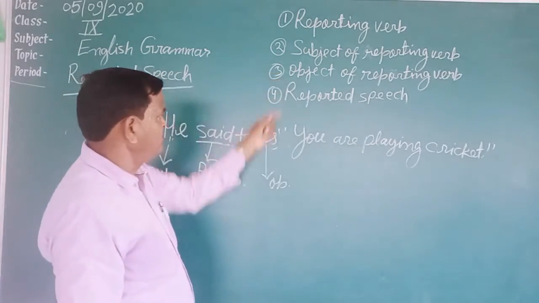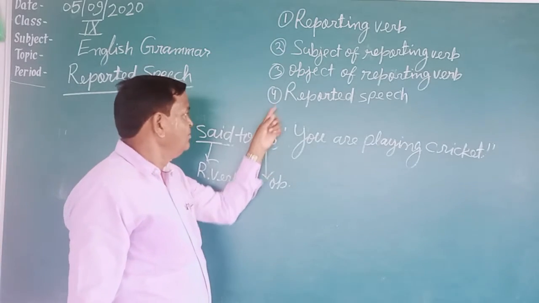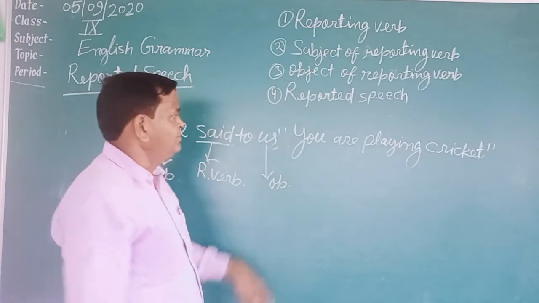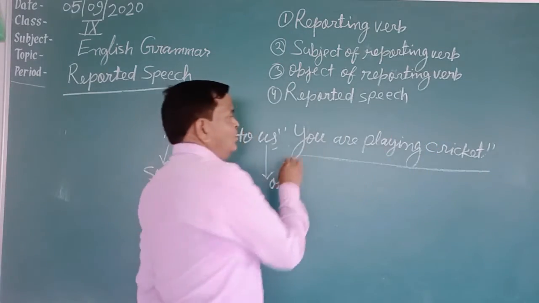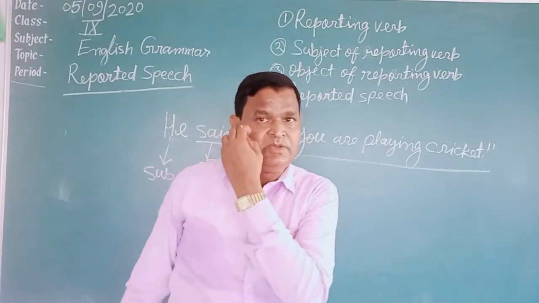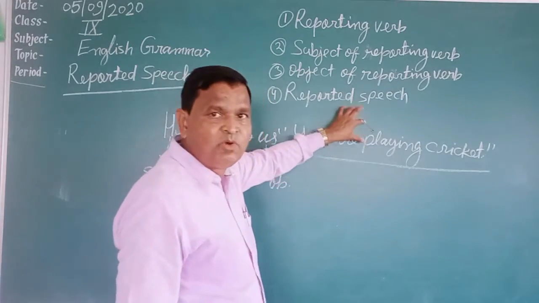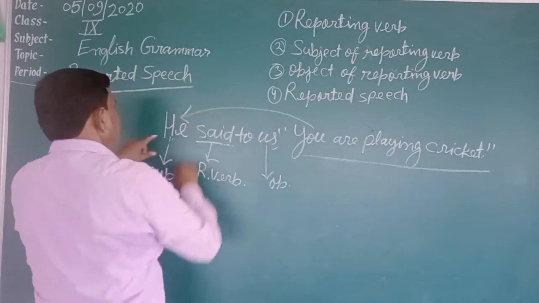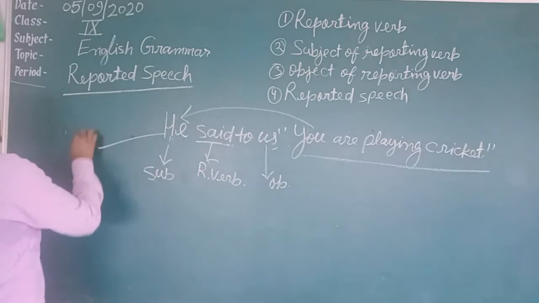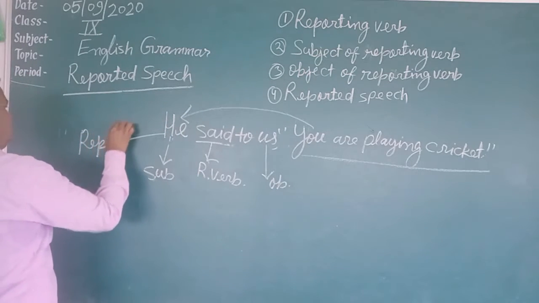Object of reporting verb, us is the object of reporting verb. One thing is that reported speech is written in inverted commas. Why is it called reported speech? Because this speech is reported by a reporter, he. This speech has been reported by he. He is the reporter. Subject is also known as reporter.